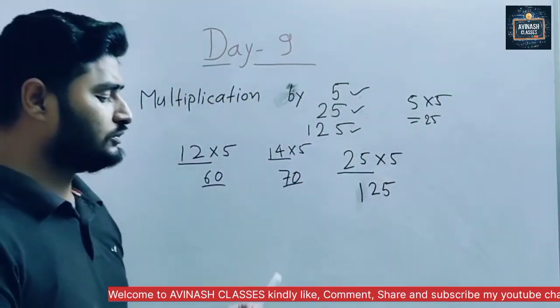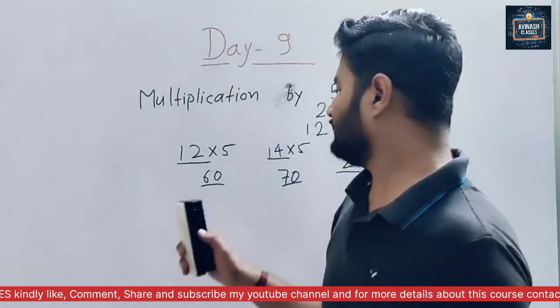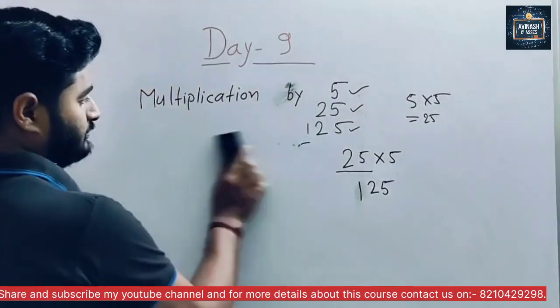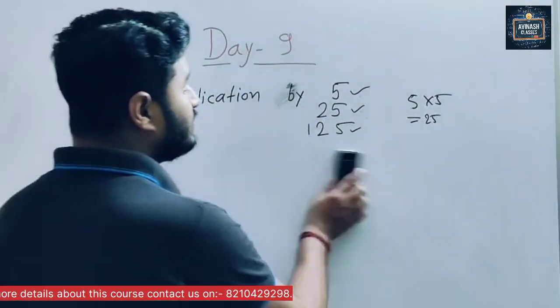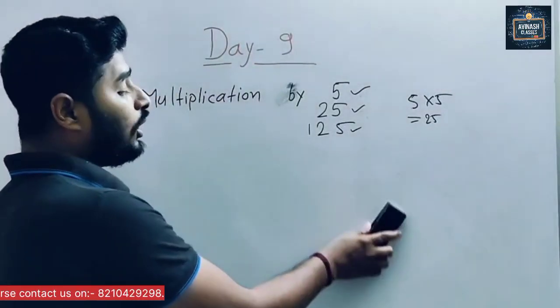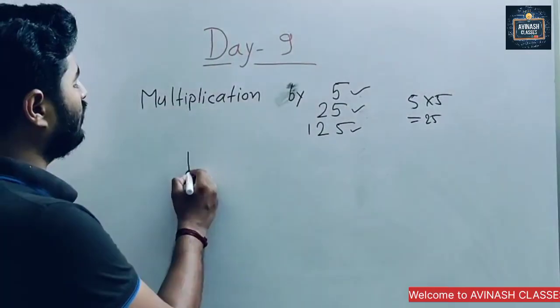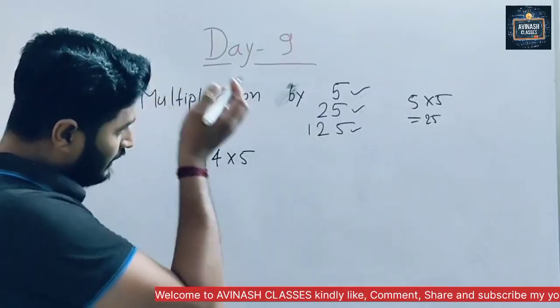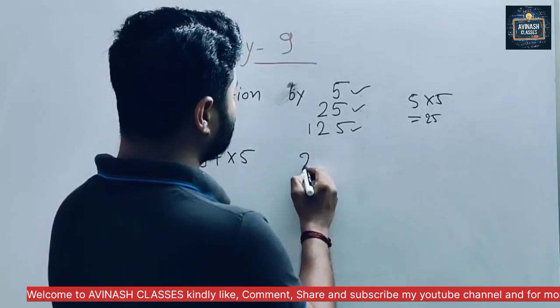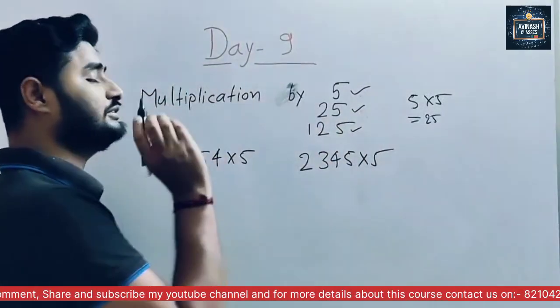First write down this one. Now we practice some big questions also. When I say to write down, please stop or pause the video and write it down. Now I'm taking 154 into 5. Now again I'm taking another big number: 2345 into 5. Yes sir, this is a good number.